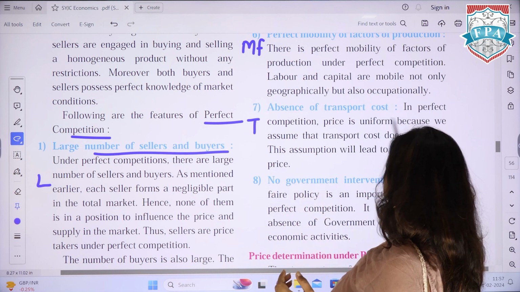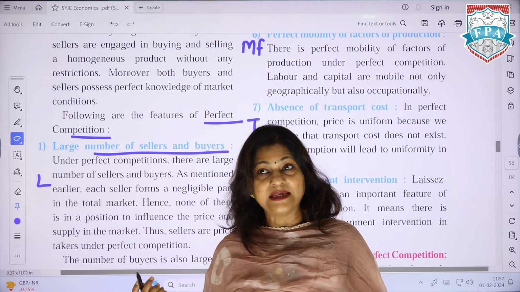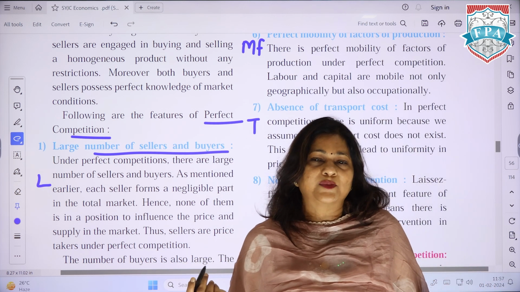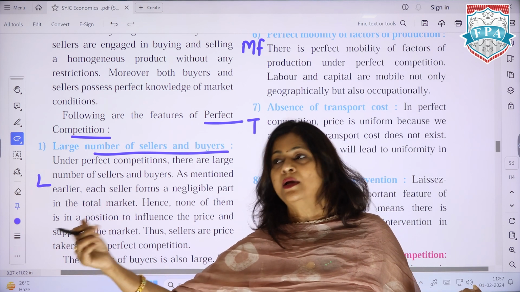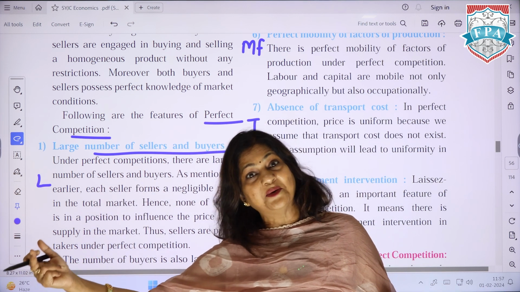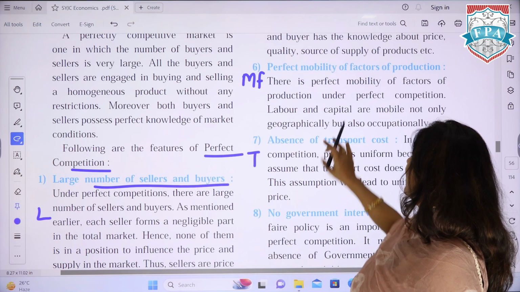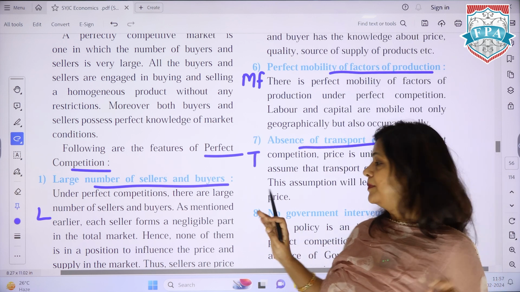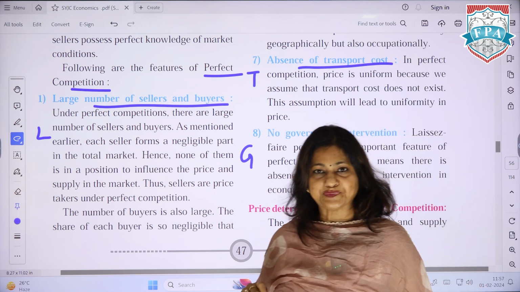Absence of transportation cost. क्यों specifically लिखा? क्योंकि this could be a reason of competition, guys. कि मेरे पास raw materials, मेरे पास चीजें हैं तो मेरा transportation cost नहीं लग रहा, तो मेरा cost सस्ता हो जाएगा ना in comparison to the person जिसको वही चीज मंगानी पड़ रही है तो उसका transportation cost लग रहा है तो उसके लिए वो चीज महंगी हो रही है. Are you getting my point? So they're very clear. There is a perfect mobility of factor of production and there is absence of transportation cost. ये बहुत important है. There is no government intervention, राइट.